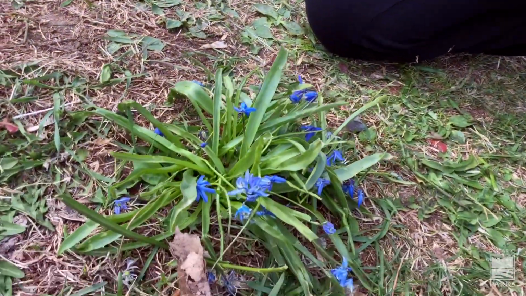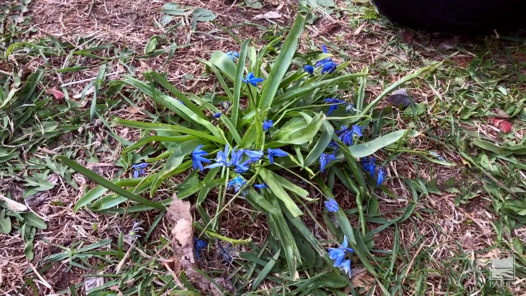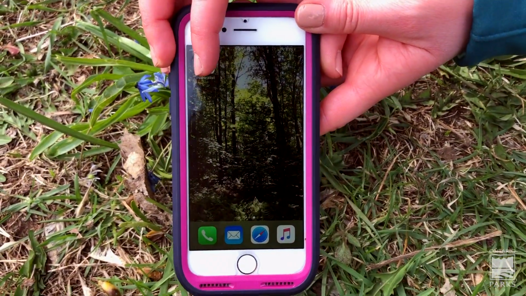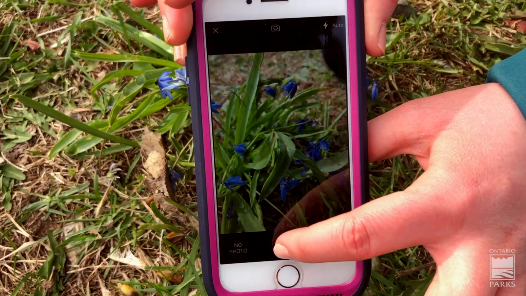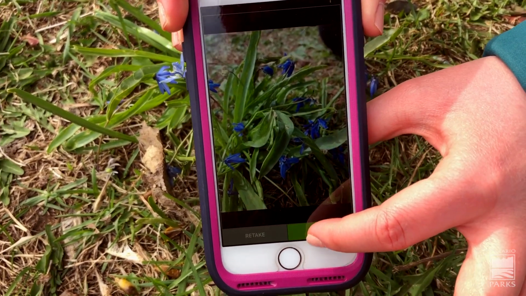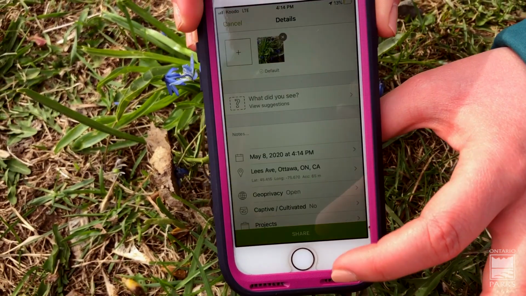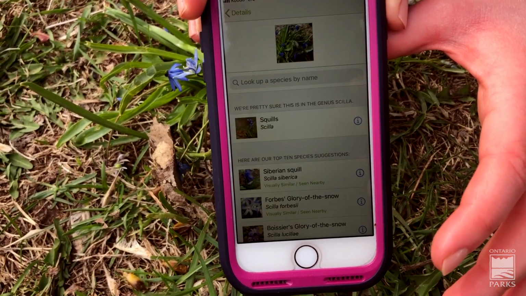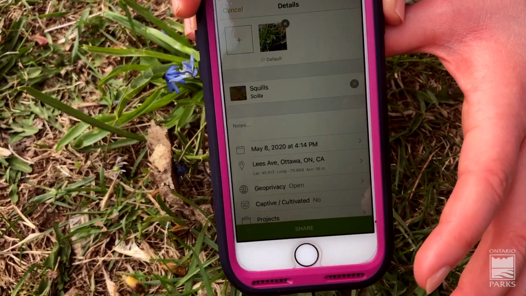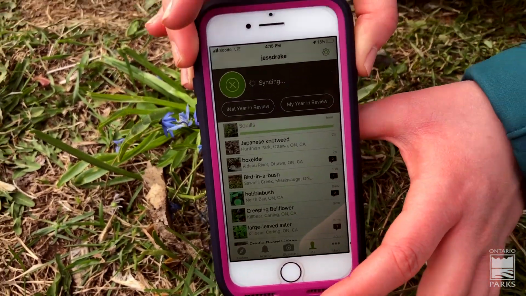Now on my walk today, I found this plant and I'm not exactly sure what it is. So we're gonna go to my iNaturalist app here and go down to Observe and snap a picture. You can upload this later if you don't have data, and then you're gonna go to View Suggestions and it'll give you a list of what this species might be. It could be a squill, and we can share it.